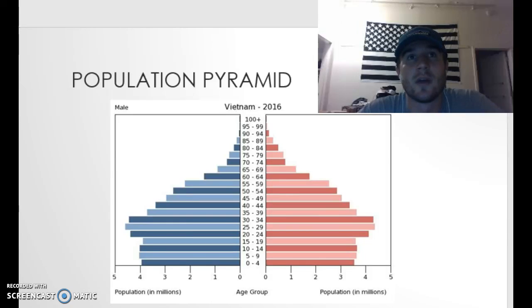Most of Vietnam's population consists of people below 50. Vietnam is currently working on a better healthcare system, similar to Thailand's. Therefore, I think their older population will go up eventually.